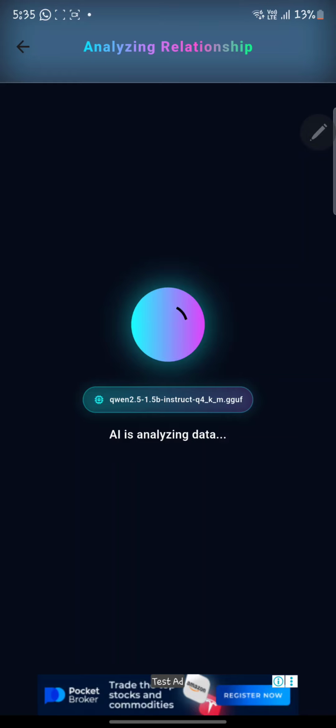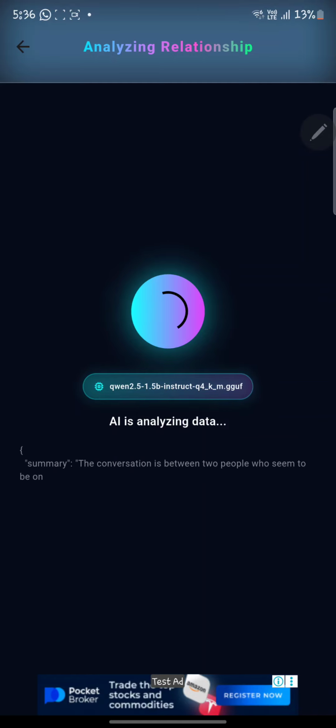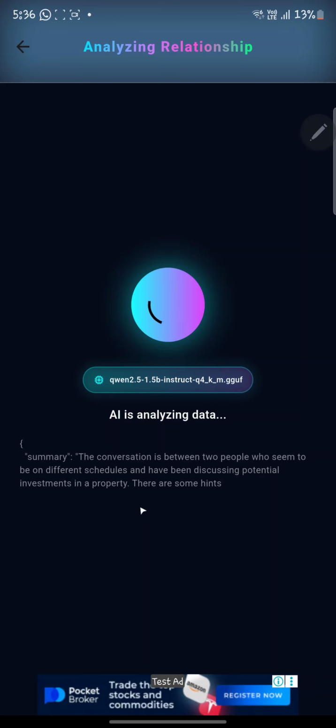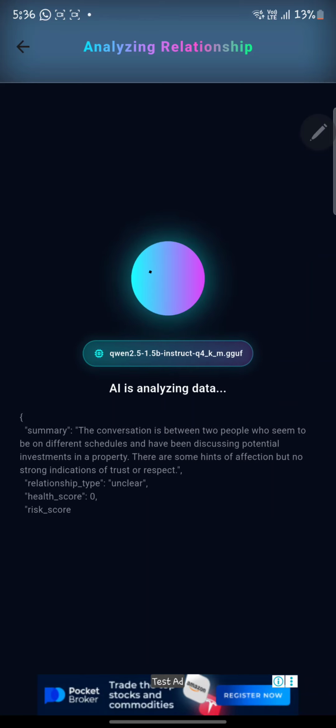For those who want to compare different models and know what works better, now we've put this in the view. You can see the model you are currently analyzing with, and if you wait long enough, you start seeing it streaming its responses.